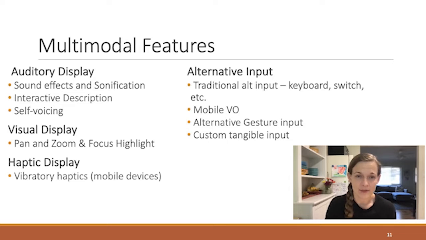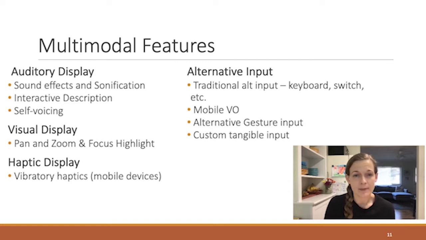Next, we have visual display features. PhET has, over the past 20 years, refined our approach to visual design, but in my work we have developed pan and zoom capabilities and also implemented a way to allow users to select if they want to view a focus highlight or not on objects as they're interacting. Focus highlights are very important if you're navigating by alternative input methods, but some of the work we have done also allows those using mouse or touch input to be able to opt into seeing these focus highlights as well. Pan and zoom capabilities and always visible focus highlights can benefit learners with low vision and anyone using a sim on a small mobile device.